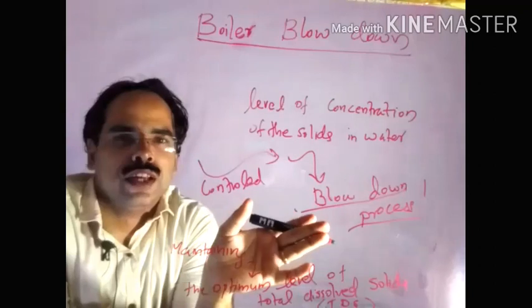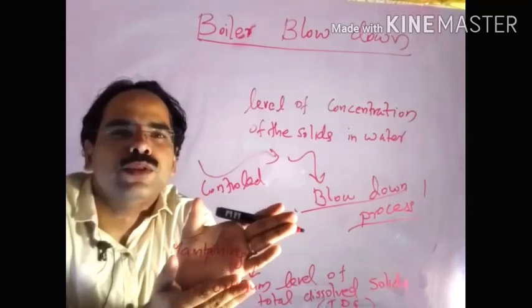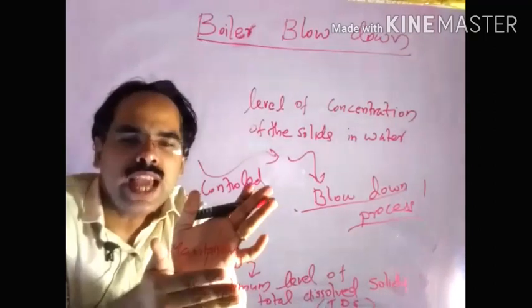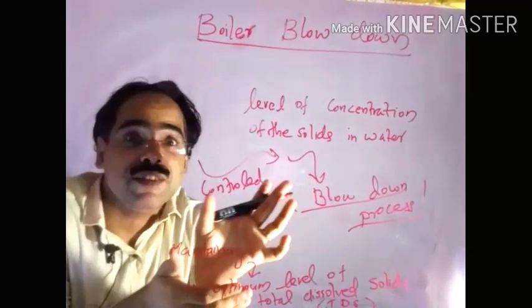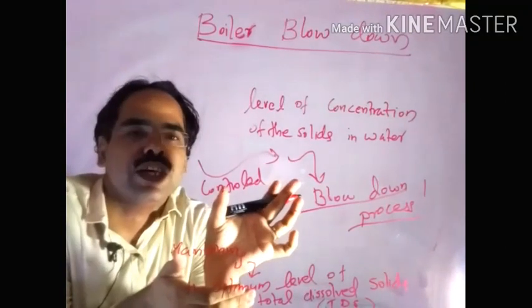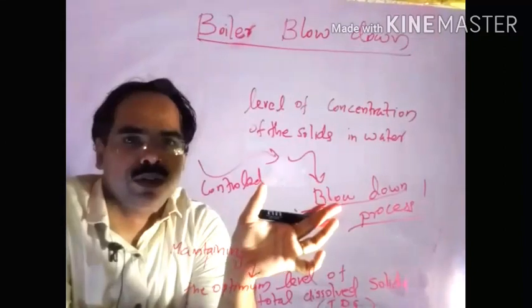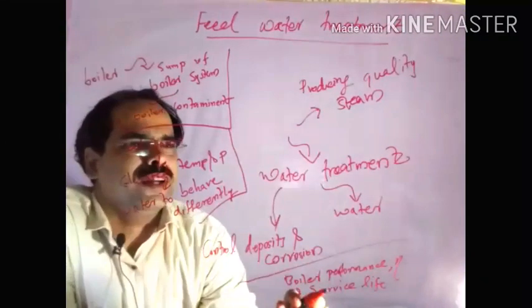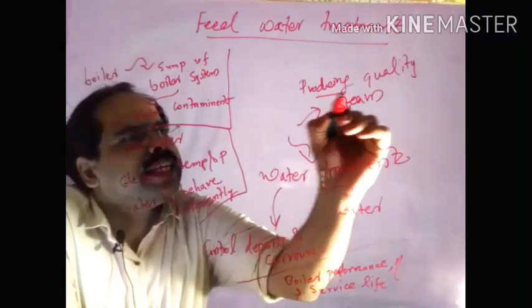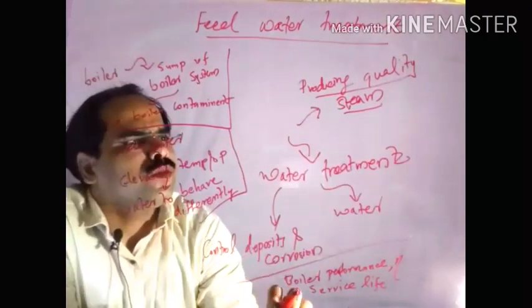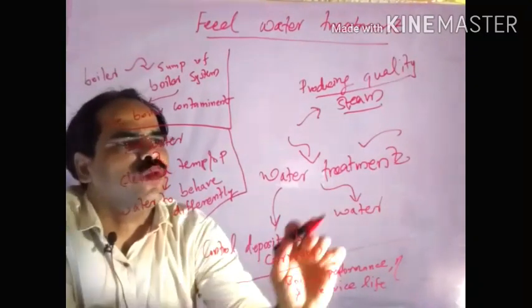Otherwise there will be an issue related to heat exchange. Actually, the blow down process is a significant source of heat loss if improperly carried out. Now, feed water treatment. In order to produce quality steam, we do water treatment on the water.